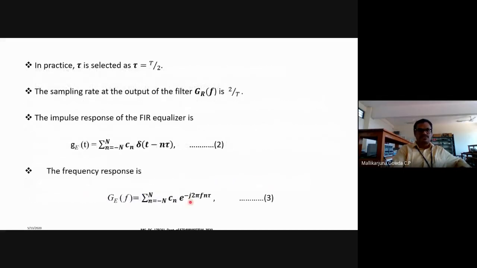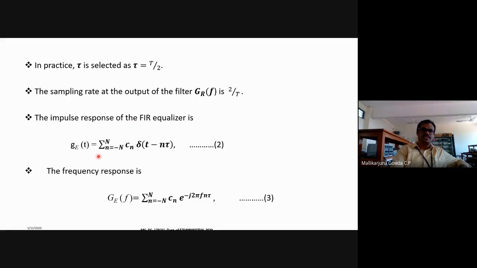In practice, the time delay between the adjacent taps will be selected as half of the symbol duration, T by 2, and it will be sampled at a sampling rate at the output of the filter of 2 by T. So the output of the filter is the receiving filter. In that case, I can write the impulse response of the FIR equalizer as this.